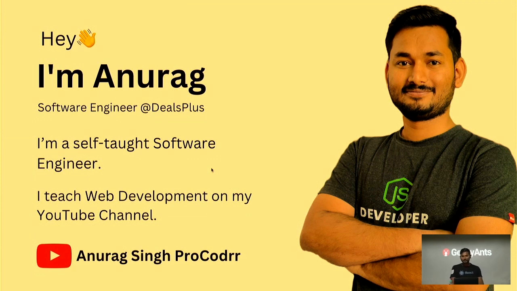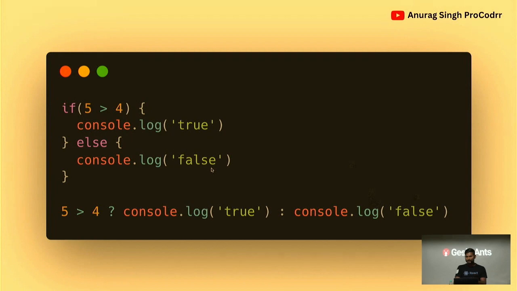So there is one JavaScript question I have put here. If I ask, what is the difference between this block of code, this if statement, and, one second, this ternary operator? Can anybody tell? This is the question. What is the fundamental difference between these two? Anybody?